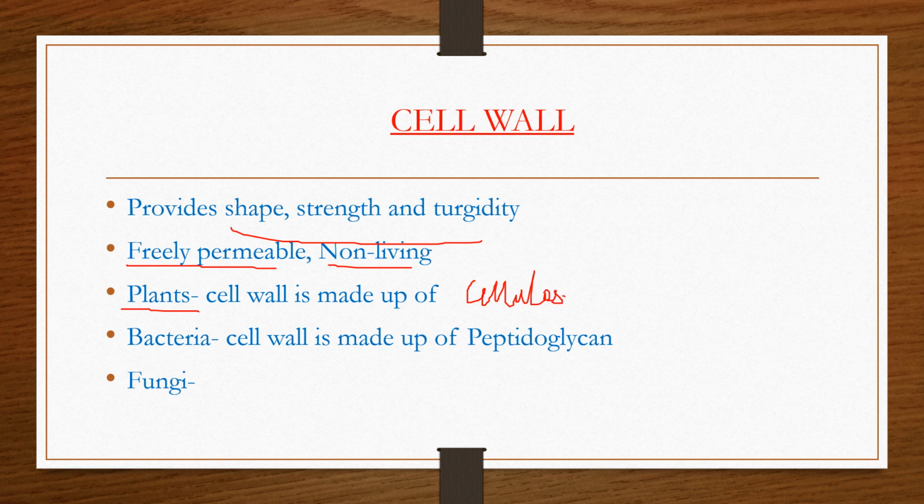In bacteria, the cell wall is made up of a substance called peptidoglycan. And in fungi, the cell wall is made up of chitin.